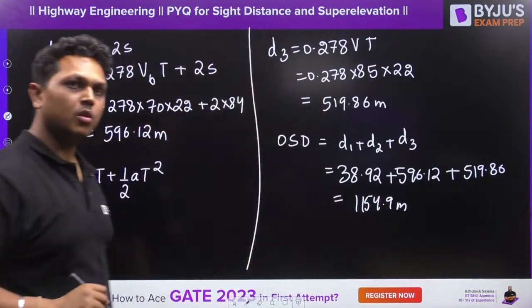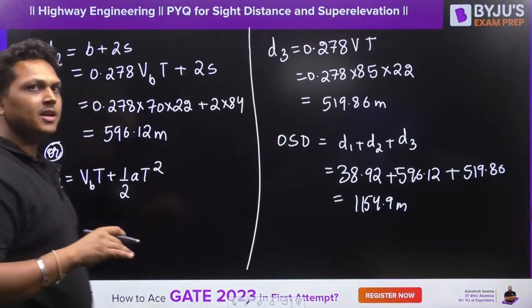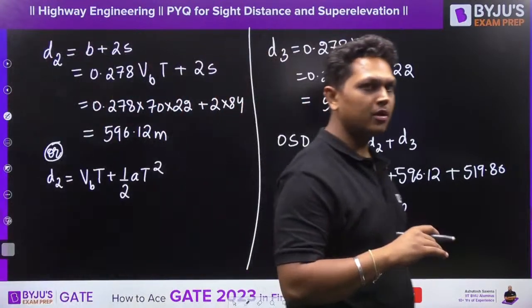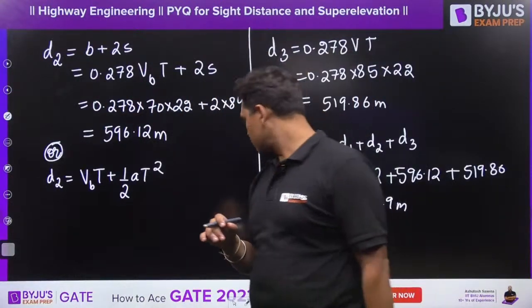So it is almost 1 kilometer and 150 meters, 1.154 kilometers. Is it clear to all?